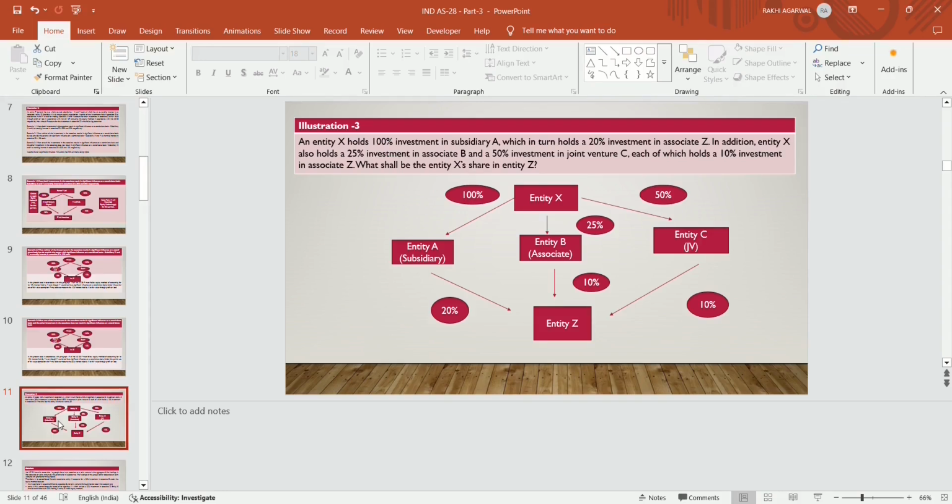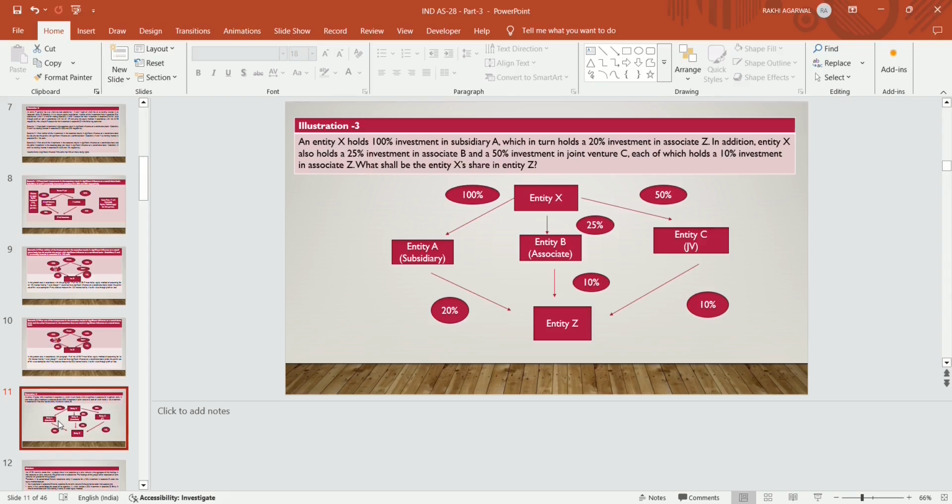The subsidiary, associate and joint venture of X Limited have also invested in Z Limited in some portions. Whatever portion is held through the subsidiary, only for that portion will X Limited consolidate the Z Limited investment. So X Limited will consolidate the A Limited balance sheet, B Limited balance sheet, C Limited, and Z Limited, which is held through the subsidiary only, not through the associate, not through the joint venture.